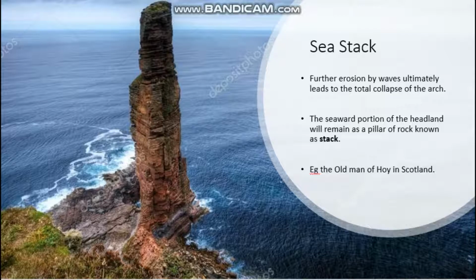Further, erosion by waves ultimately leads to the total collapse of the arch. What happened? At first this arch was formed, isn't it? That arch was eroded. Further, if the waves keep going, it is eroded. At that time, what happened? It will be like a pillar. So the seaward portion of the headland will remain as a pillar of rock known as a stack. Okay. Example, the Old Man of Hoy in Scotland. So you can see this in Scotland.